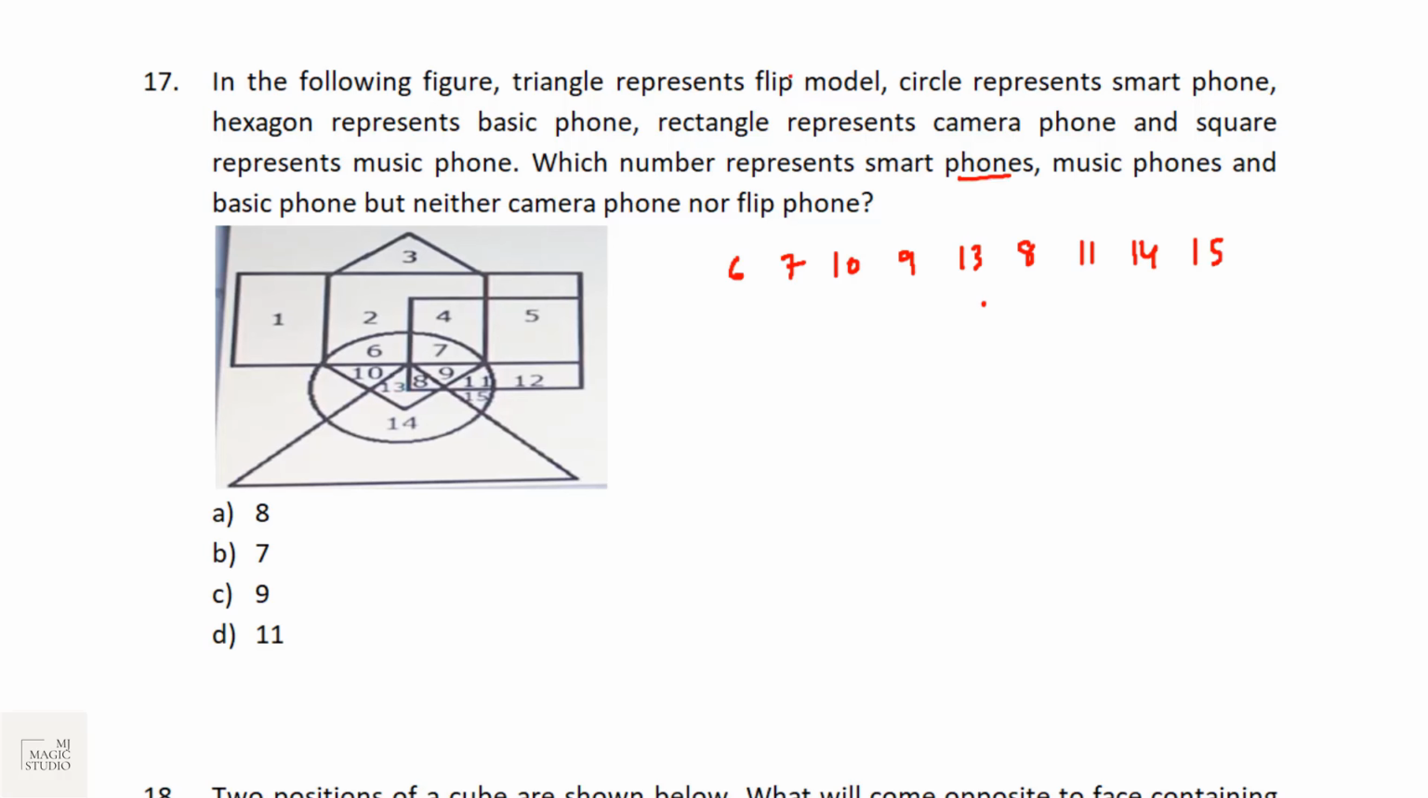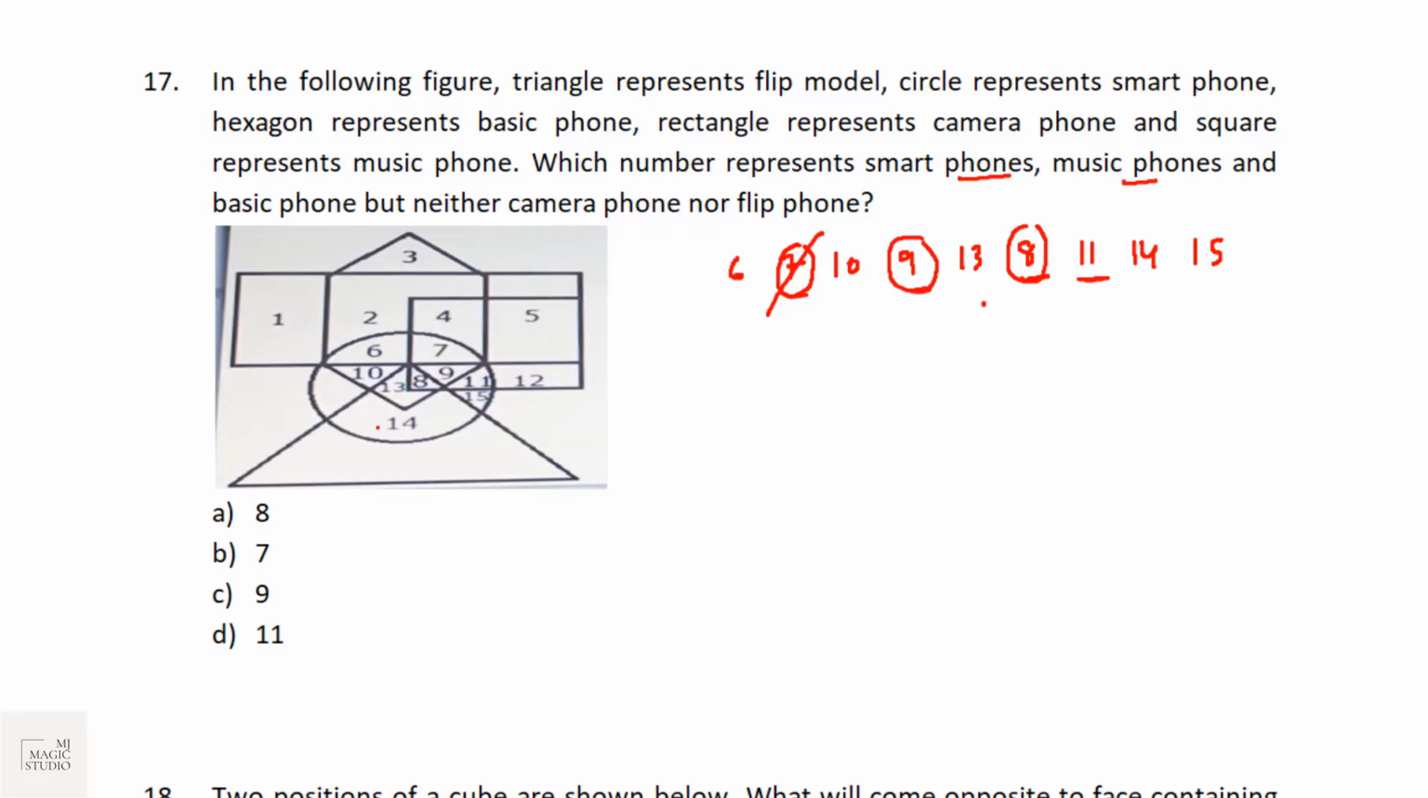Music phones. Music phone is square. Square is 4, 5, 7, 8, 9. So we have 7, 8, 9 and 11 selected. And basic phone. Hexagon represents basic phone. So in hexagon common, now we have 7, 8, 9. Out of these, 11 is gone. But neither camera phone. Camera phone is rectangle. In rectangle we have 6, 7 common to this, 7 gone.